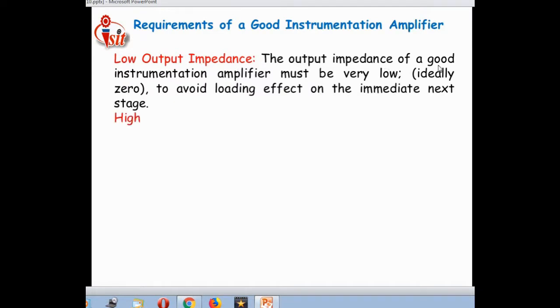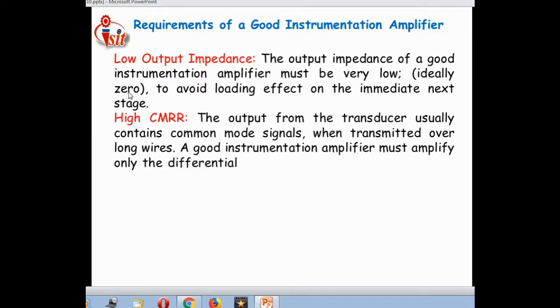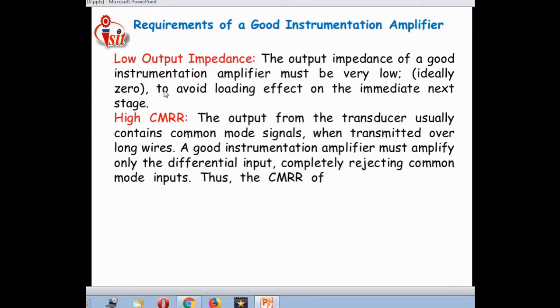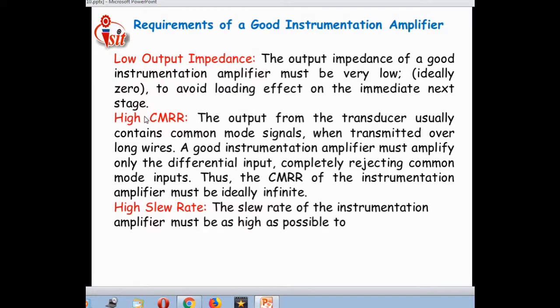That is, the output impedance of a good instrumentation amplifier must be very low. Ideally it is 0. As we discussed, it is again similar to those ideal op-amp characteristics. To avoid loading effect on the immediate next stage, high common mode rejection ratio. That is a high common mode rejection ratio. Again, these are parameter similarities along with the ideal op-amp characteristics.